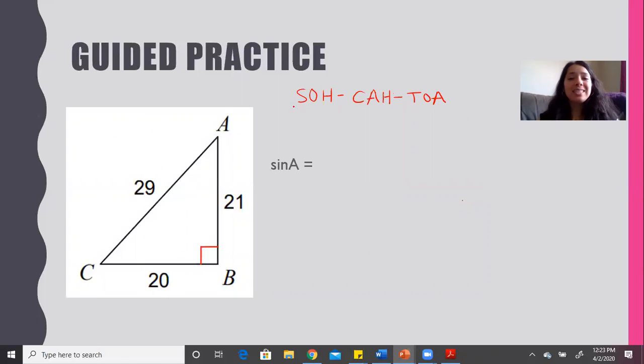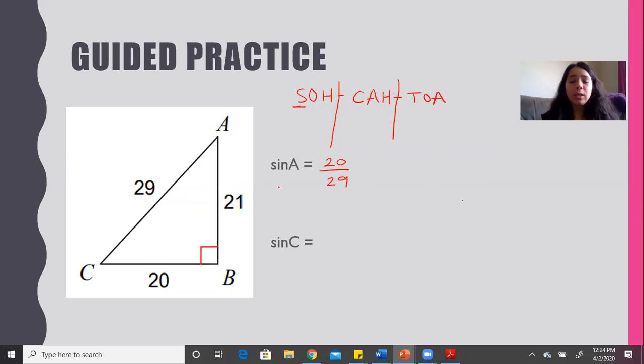So since we're finding sine, we need our opposite. Let me separate these, and hypotenuse. So what's the opposite of A? It is 20. What is our hypotenuse? Remember, hypotenuse is whatever's across from the right angle, which is 29. And for now, that's all you're doing.